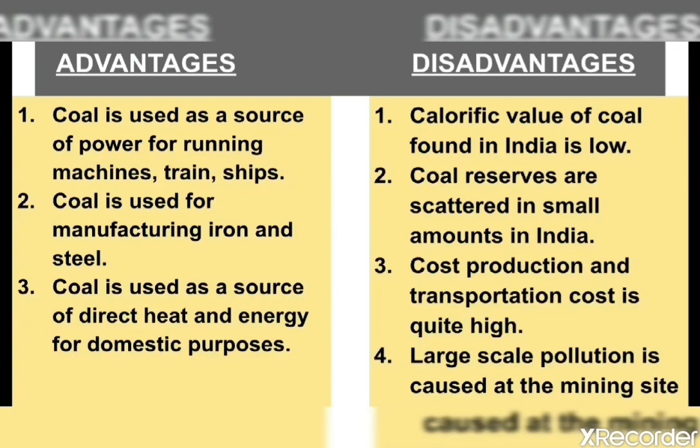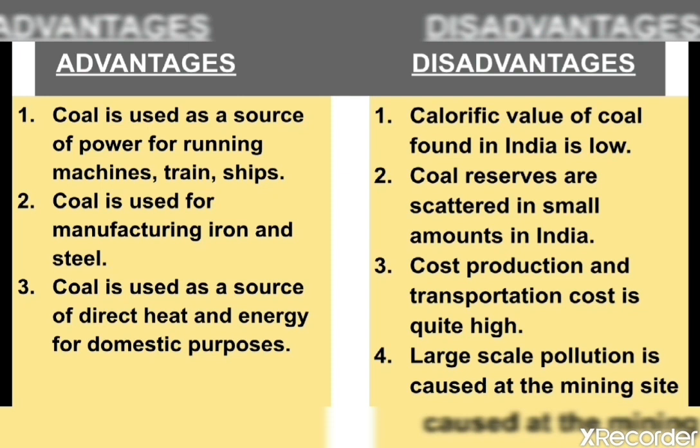Next, we will learn the advantages and disadvantages of coal. The first point, coal is used as a source of power for running machines, trains, ships, etc. Coal is used for manufacturing iron and steel. Coal is used as a source of direct heat and energy for domestic purposes.